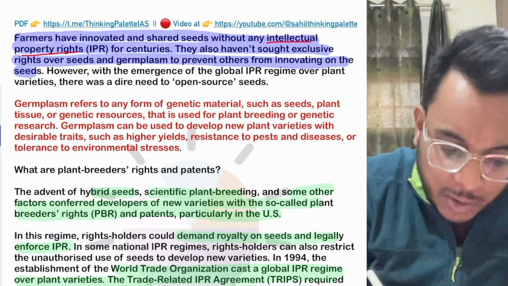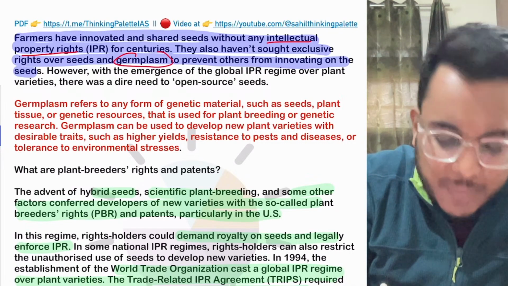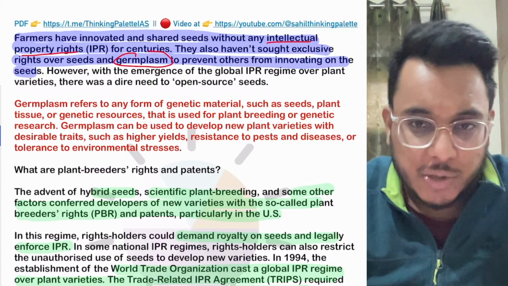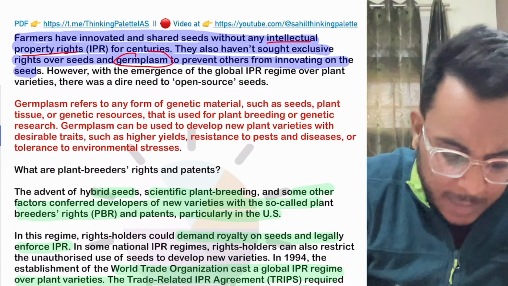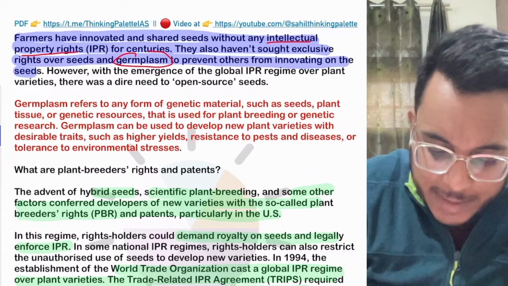Moreover, they have also not claimed any rights on the germplasm. Now what is germplasm, guys? Germplasm refers to any genetic material.